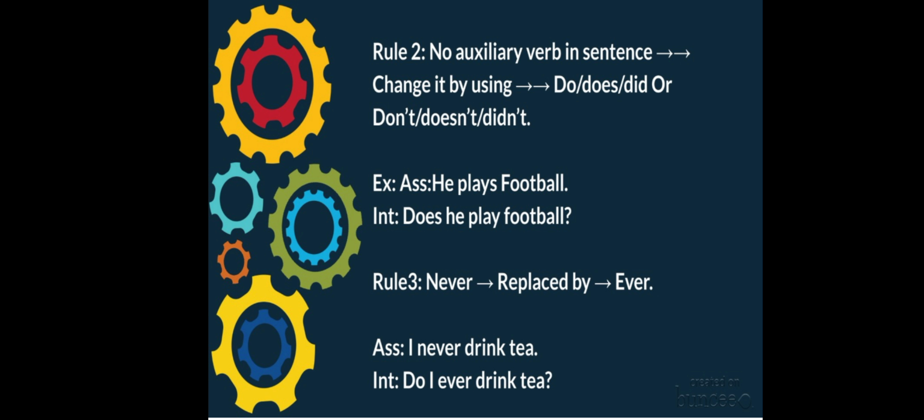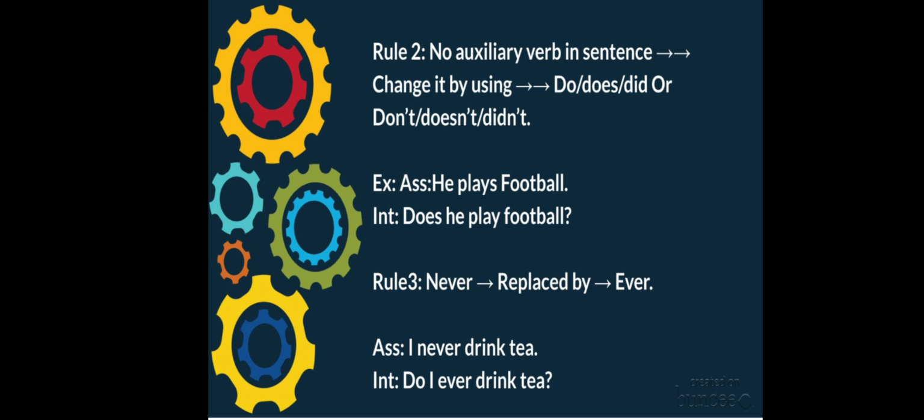So what you have to do is replace the "never" with "ever". And of course, the sentence structure will be that of an interrogative sentence. This is the basic thing: when you are changing into interrogative, you must put the sentence structure in interrogative form. So the interrogative sentence will be, "Do I ever drink tea?"